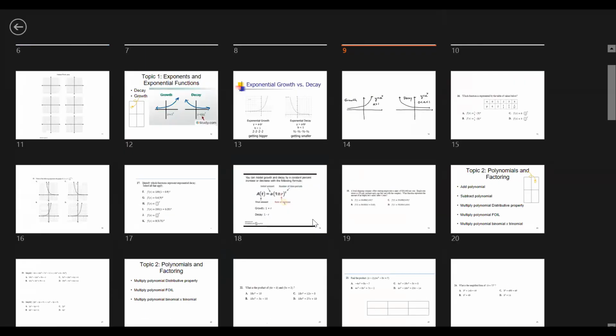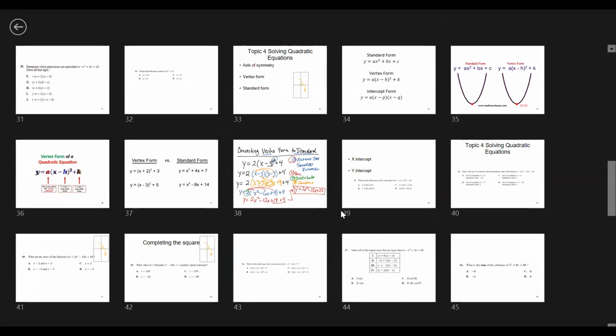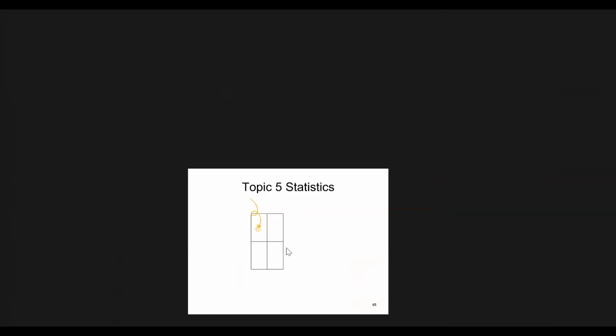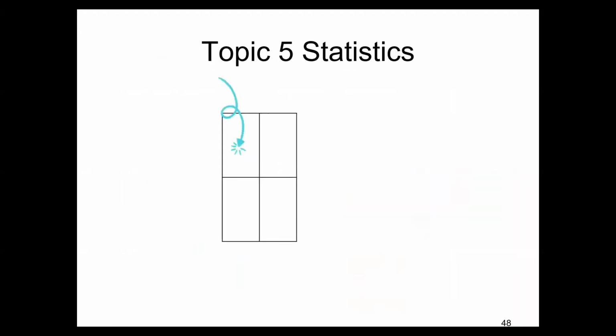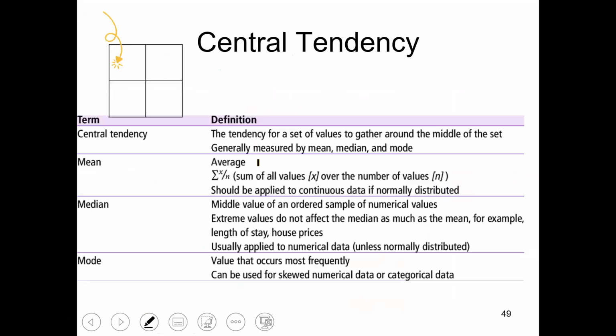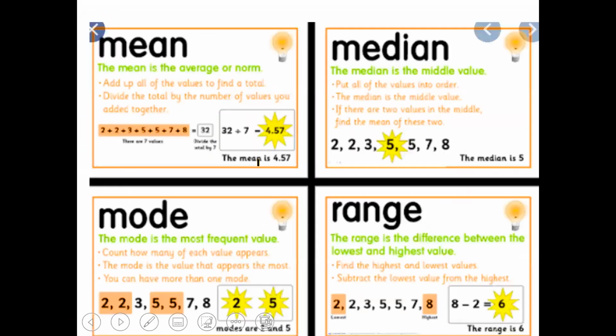All right, so I feel like we needed a little bit more attention on statistics. So on topic number 5, this is the box that you should be in for topic 5. I want to talk a little bit more about central tendency. So the central tendency is the mean, median, mode, and range.